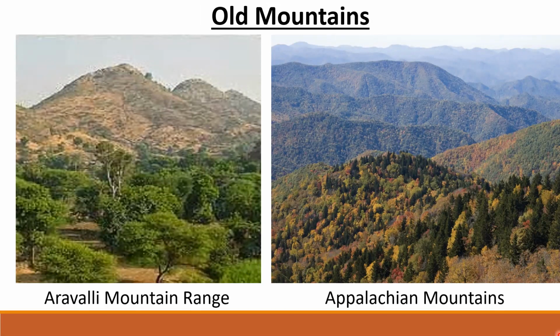The Aravalli mountain range in India, the Appalachian in North America. These mountains are low in height, right? They have gentle slopes and have rounded tops. You know why? Because of erosion by wind and water for many years. Life in the mountain regions can be very hard, children.